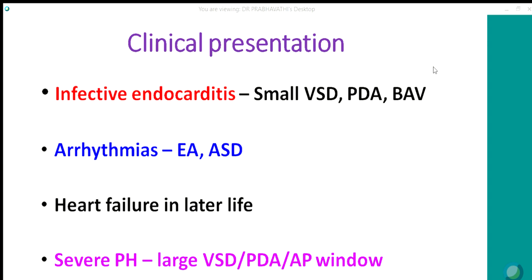So some of the children or adults may present with infective endocarditis, especially in patients with small VSD, PDA, or bicuspid aortic valve. Till then, they may be asymptomatic. Arrhythmias are common in Ebstein's anomaly and ASD after the age of 40 years in ASD. So they may develop heart failure in later life.